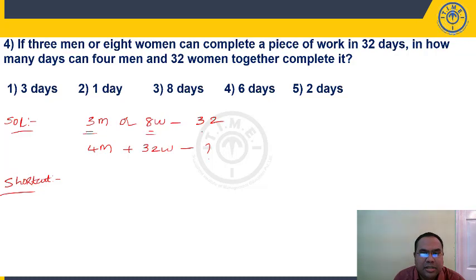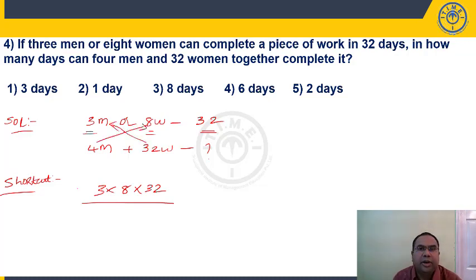Multiply all the numbers given here: 3 into 8 into 32. In the denominator, cross multiplying: 4 into 8 is 32, 3 into 32 is 96. 96 plus 32 is 128. 32 goes 4 times, 4 goes 2 times, 3 into 2 will take 6 days. It is present in option 4.